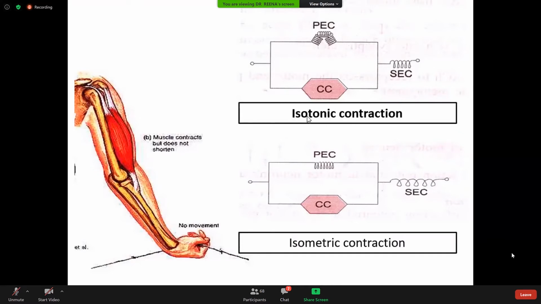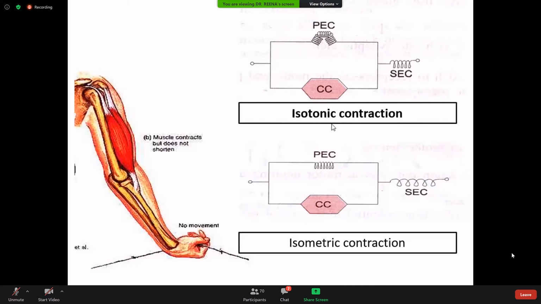Here, in isotonic contraction, the tension developed in the muscle during contraction remains constant. Iso means the same, so the tension which develops in the muscle during contraction remains the same.